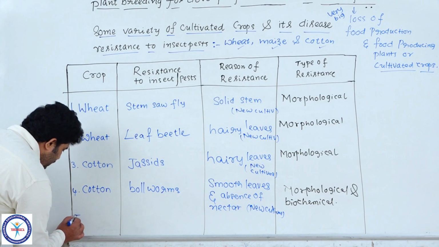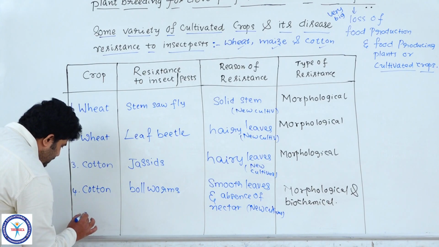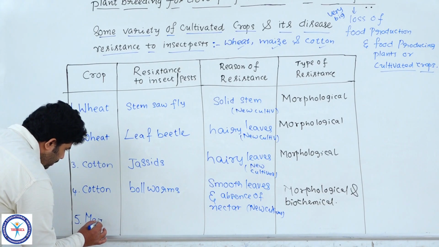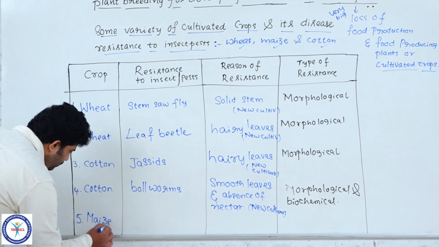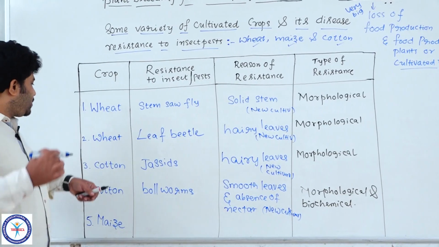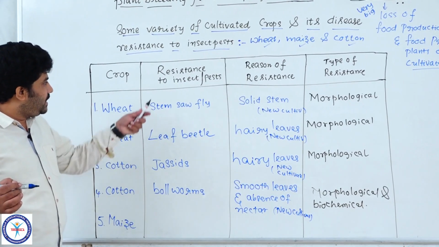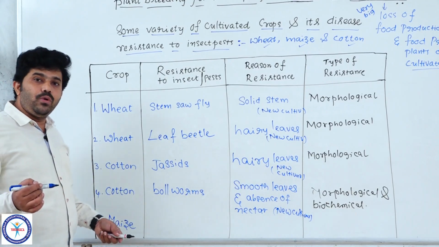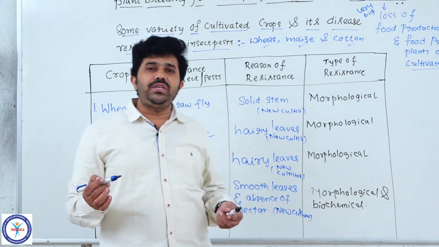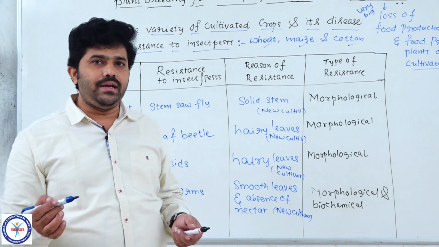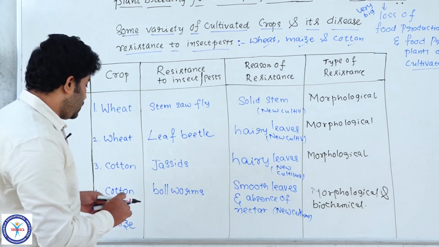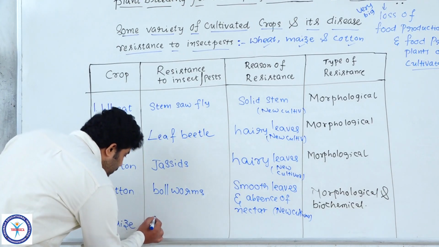Next one is what? Maize. In the maize crop, we generally see a very big infestation created by insect pests like stem borers. What are those stem borers?